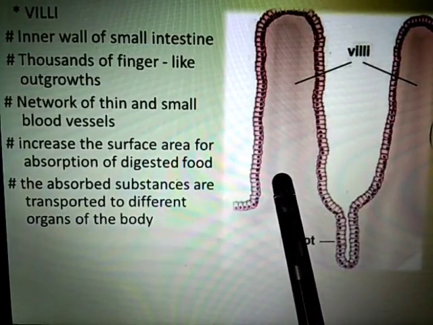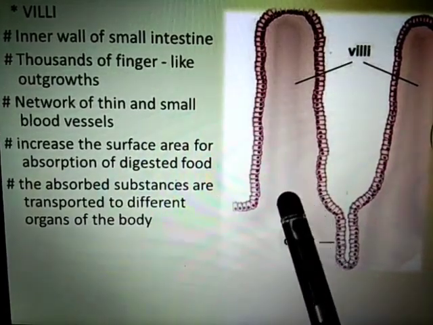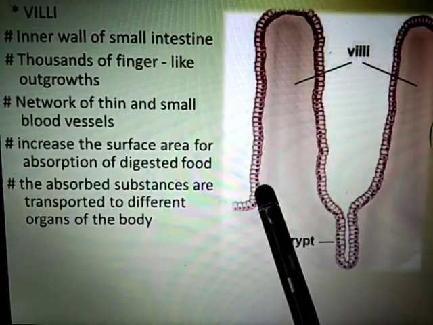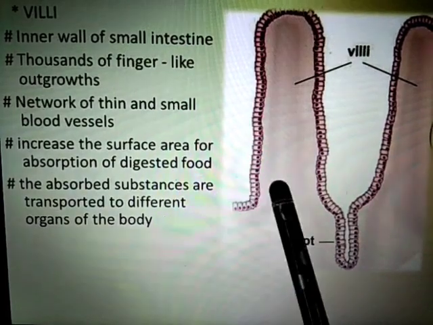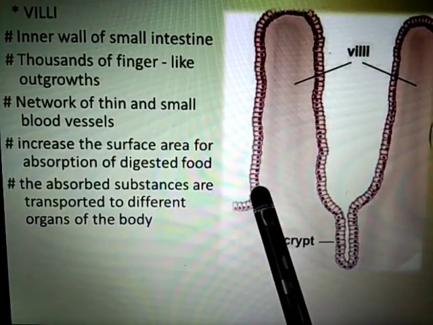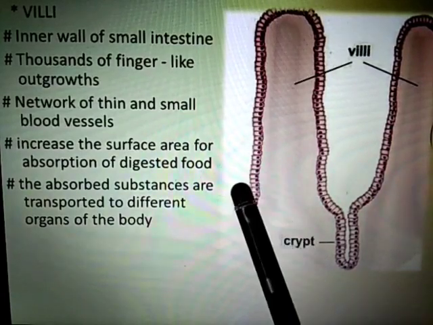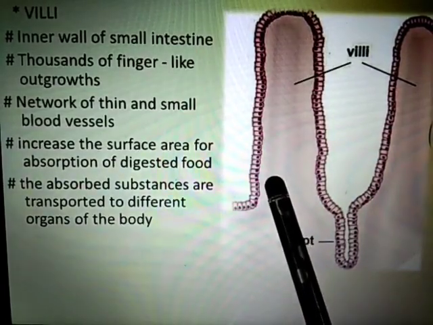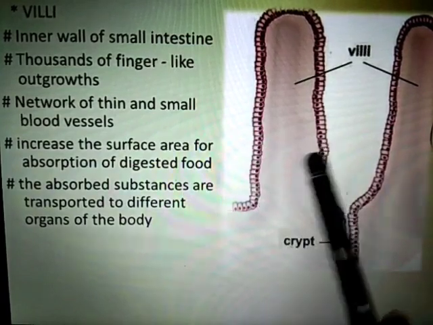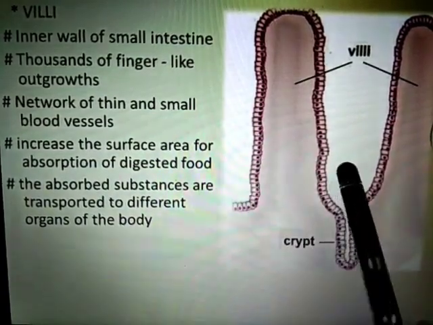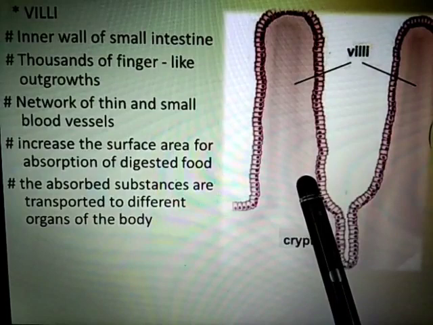Now, what do they do? These villi increase the surface area for absorption of digested food.